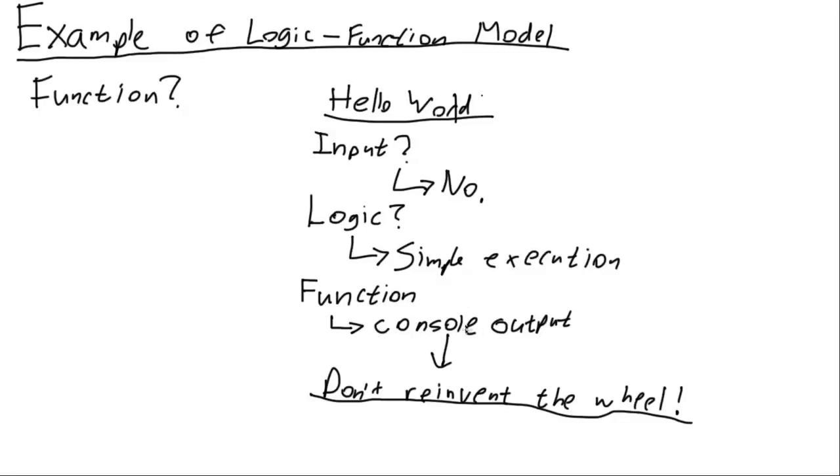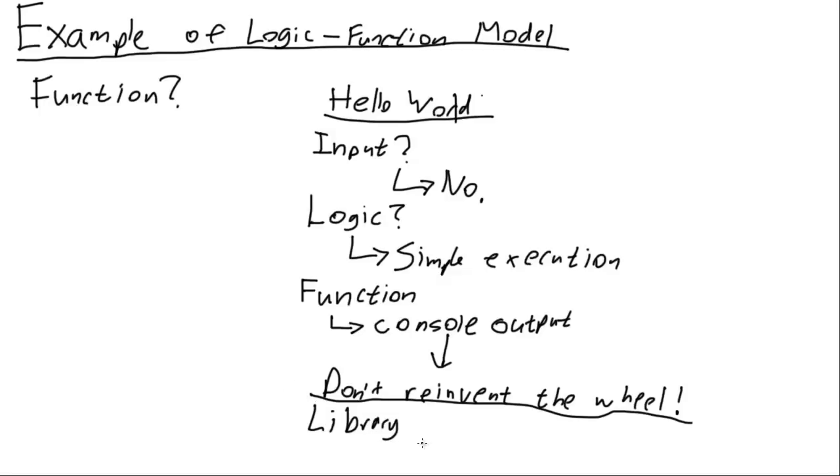they can be really basic or somewhat more complex, but someone's already gone out there and written the necessary functionality. Someone's written a function that will output to the console. So what that means is we don't have to go and write a new function that does that. That function already exists. And that means we can just use that function that's already been written. This is going to bring us to the idea of libraries.